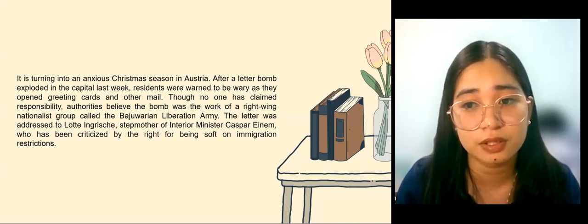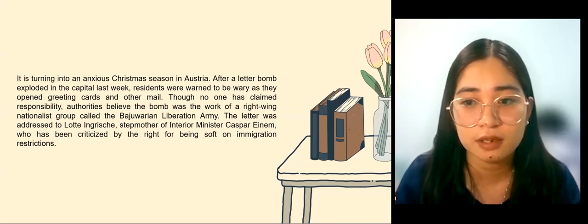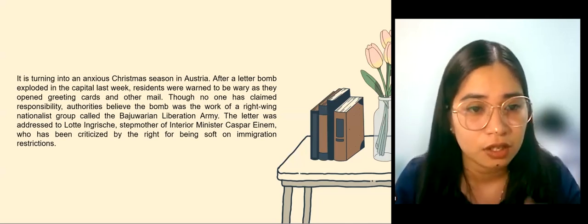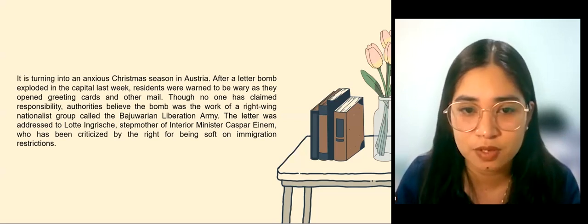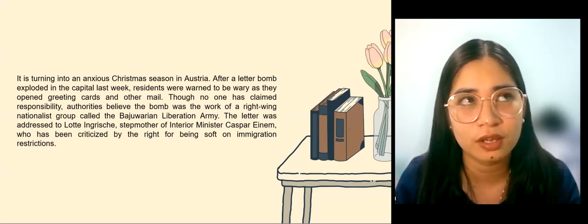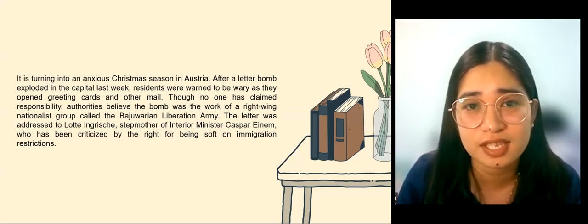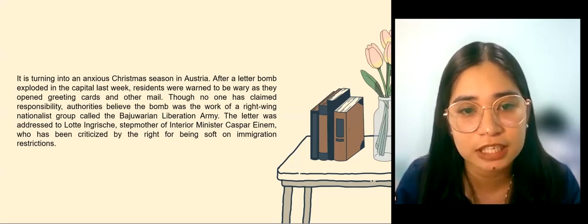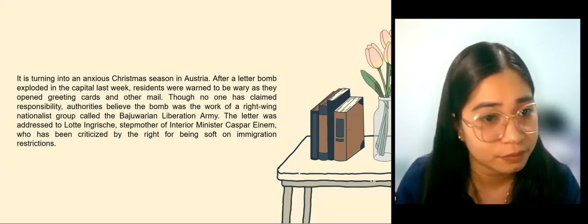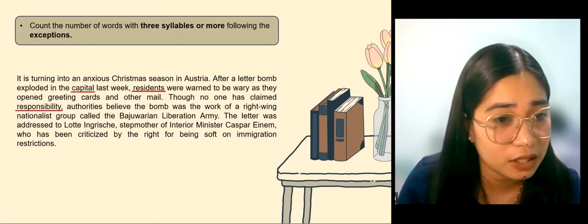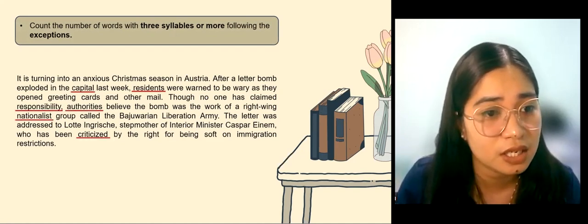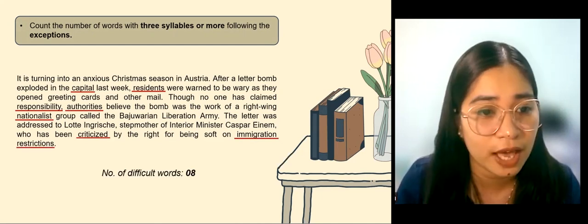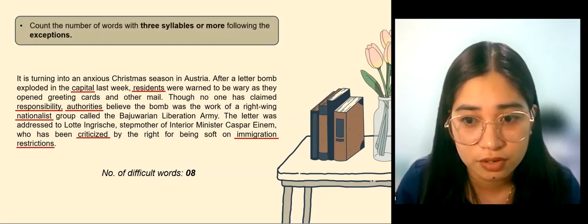With the previous example, let us count the number of words with 3 syllables or more following the exceptions. Meaning, we should not count those words that are names or pronouns, words with a combination of 2 short and easy words, and those words that are made to be 3 syllables by adding d, ed, or es. So we have capital, resident, responsibility, authorities, nationalist, criticized, immigration, and restrictions. So we have 8 difficult words.